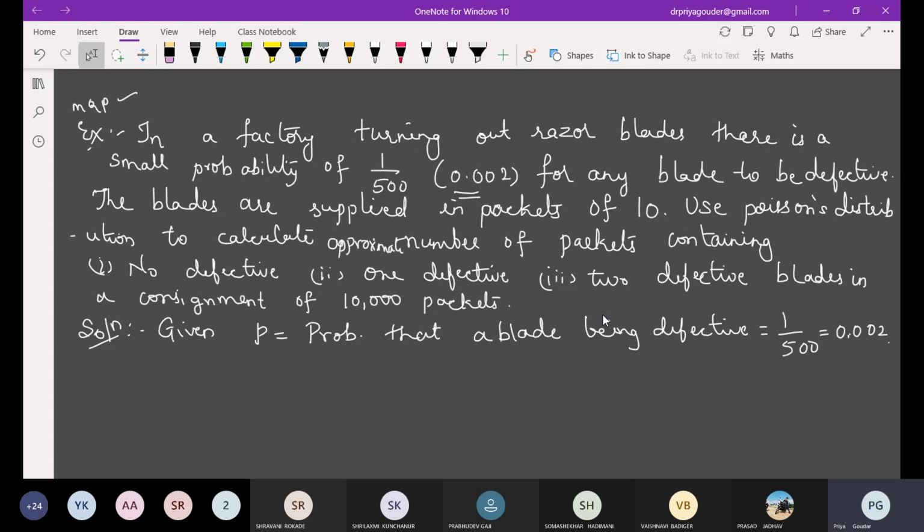Now, what else is given? If P is given, what else is required to get m? We want n, no? What is the value of n given?